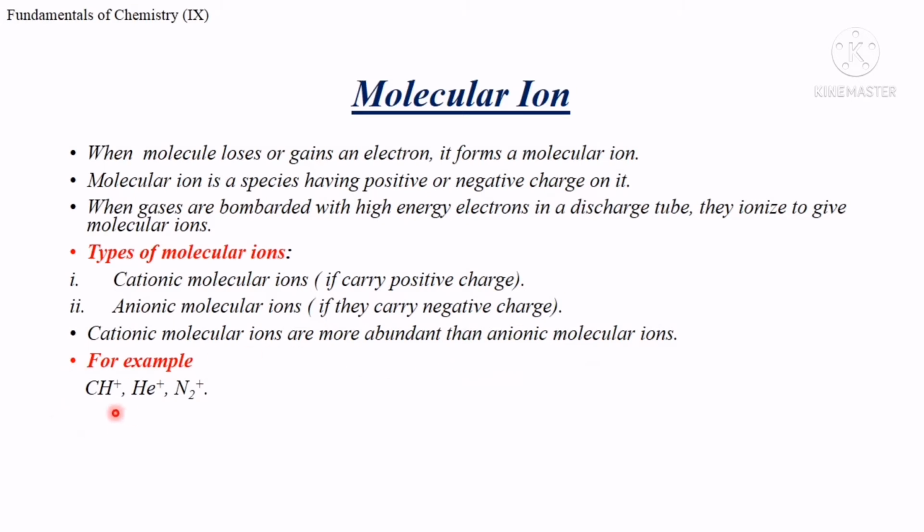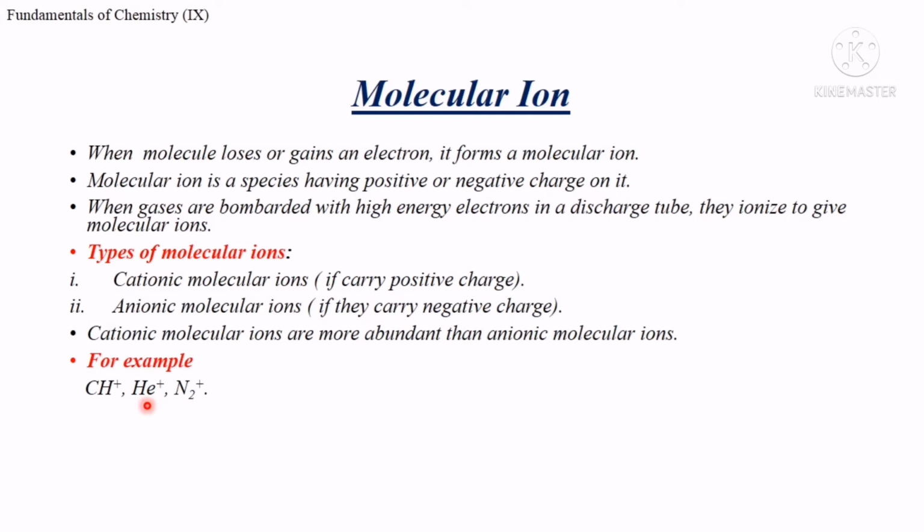For example, methane. When methane gas is bombarded with high energy electrons in a discharge tube, it ionizes to give molecular ions by losing its electrons. And in the same way, when helium gas is bombarded with high energy electrons in a discharge tube, then helium gas ionizes to give molecular ions by losing its electron.